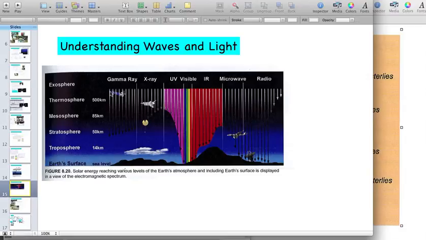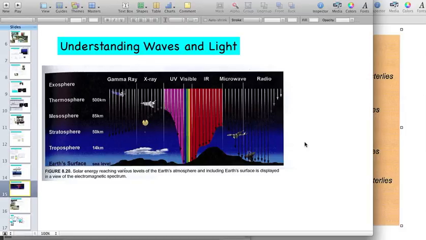A lot of those types of radiation are absorbed by our thermosphere, our mesosphere. The ozone in the stratosphere absorbs an awful lot. A lot of these types of radiation stop in our stratosphere, and that's because of the ozone, which is blocking or absorbing a lot of that radiation.